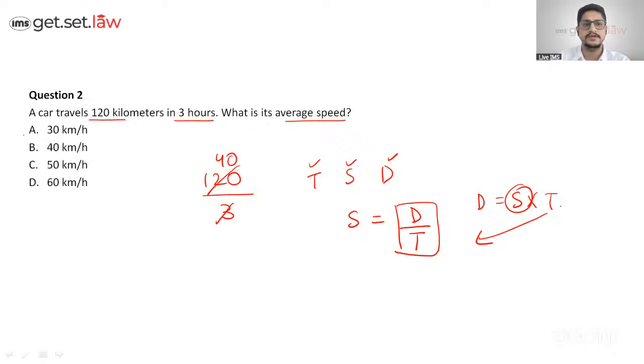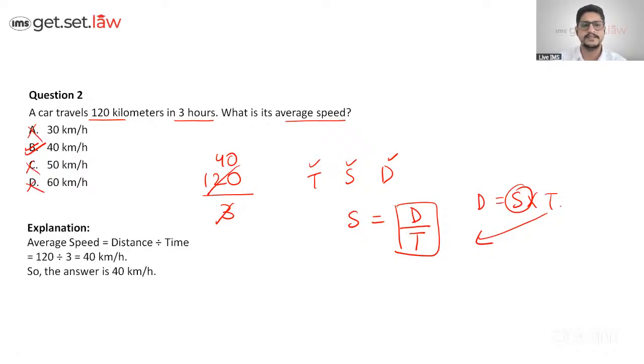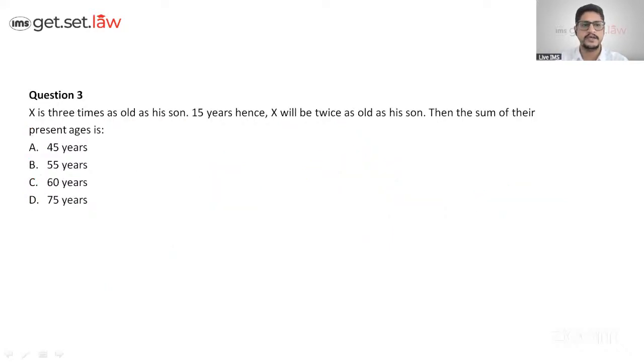Very basic. So we know that the answer is B over here. We don't have A, C, and D as the answers. Okay, so let's see the explanation. The average speed is distance upon time. The correct answer comes to be 40 kilometers per hour. Okay, so that is the answer for the second question. Let's directly go to the next one.